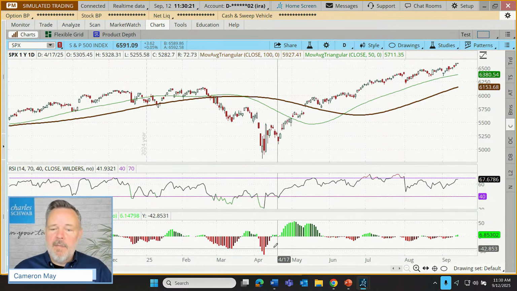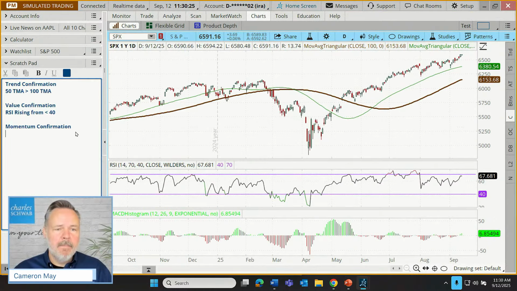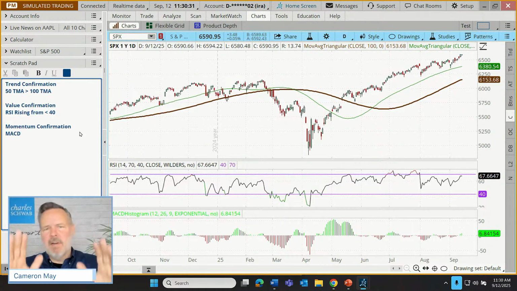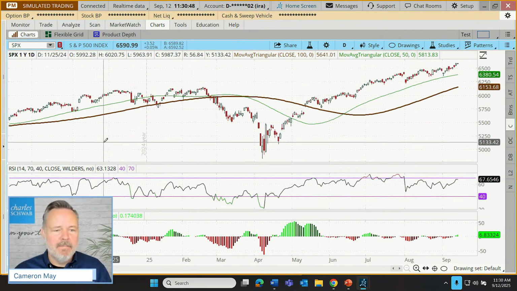So finally, the final confirmation here would be the MACD, what I would call, this is my term. Sorry, you're not going to see this anywhere else. I call it a redshift. Those of you who are fans of physics or astronomy know that can be an indication of how distant a star is, kind of nerd speak. Anyway, to me, it applies here, so I'm going to use it.